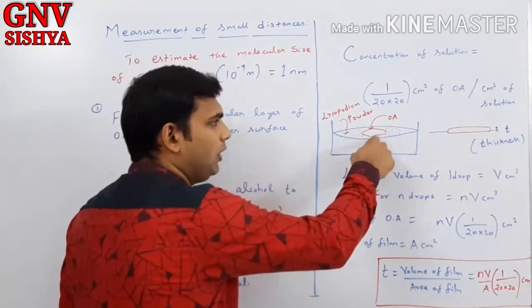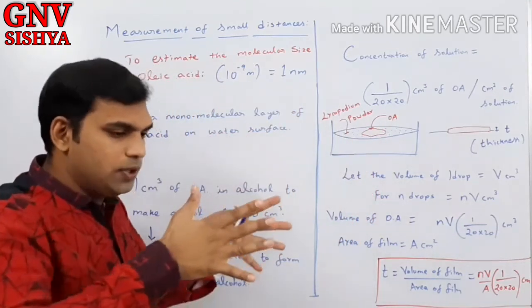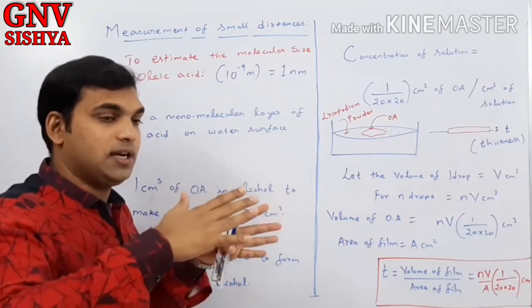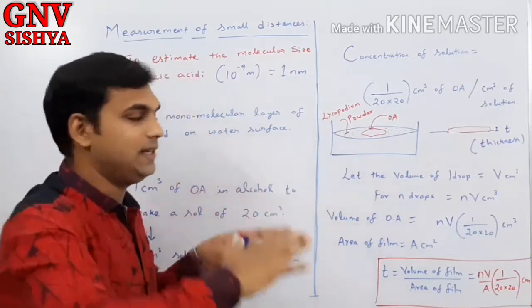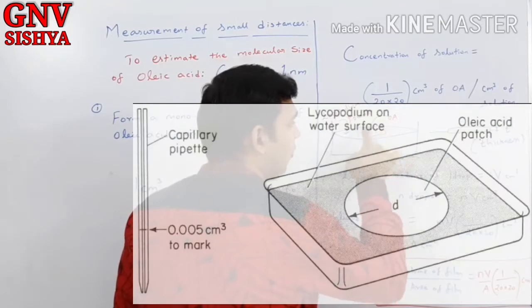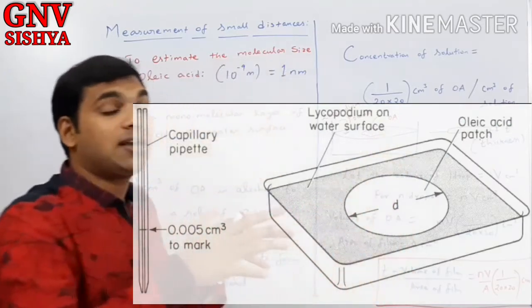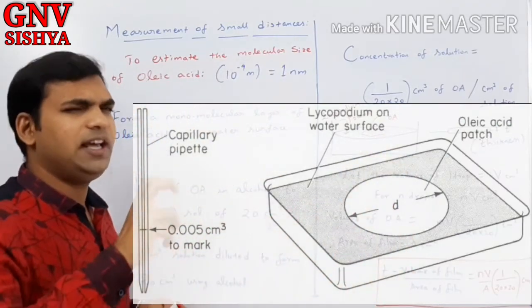Now, if you take oleic acid and drop it, immediately this will spread out and send the lycopodium powder to the sides, and this oleic acid will form an approximately circular layer, so that it is clearly visible.